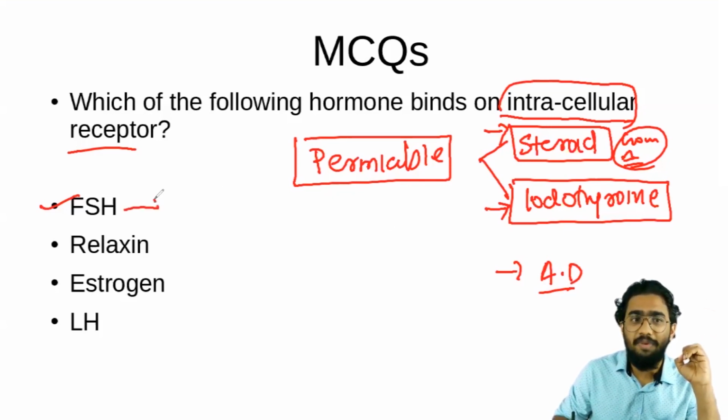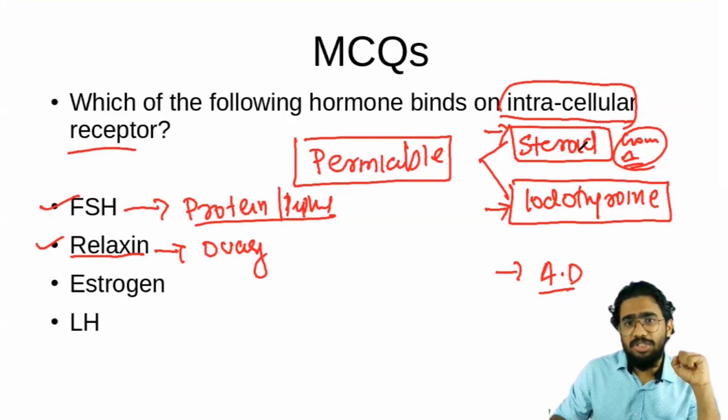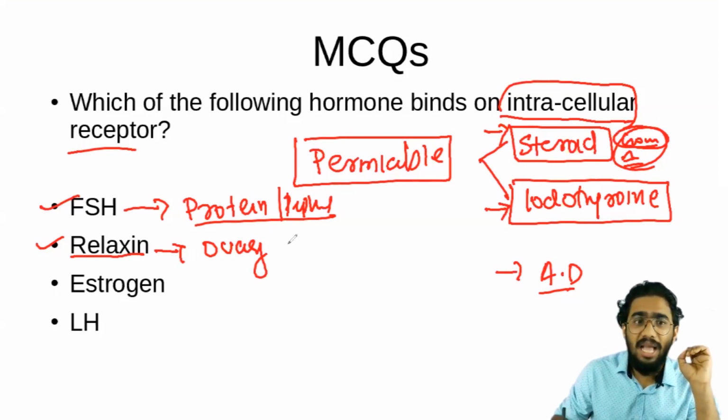So which type of hormone is the FSH? I told you that it is a protein hormone or peptide hormone. And you can see the second option, that is relaxin. You have to know the relaxin is produced by the ovary. I told you all the gonadal hormones come under the steroid hormones, but the relaxin is an exception.